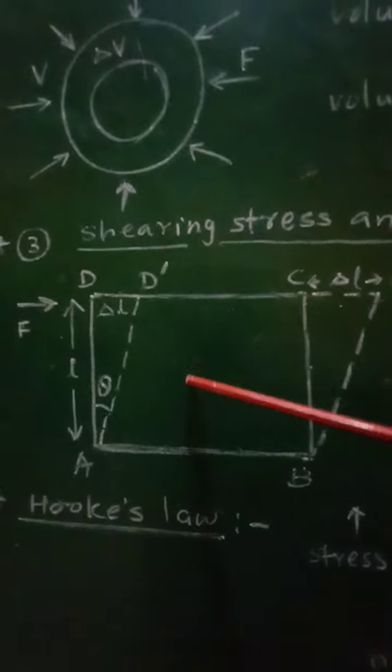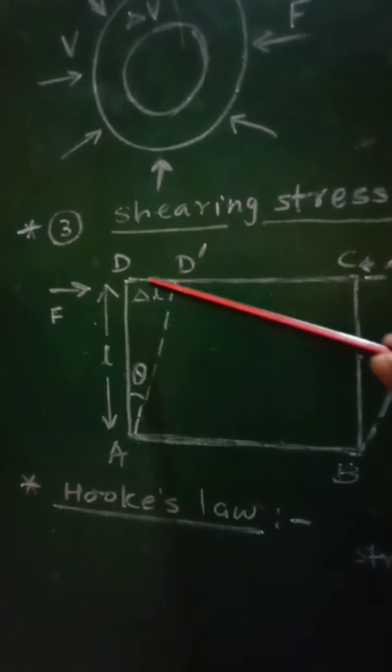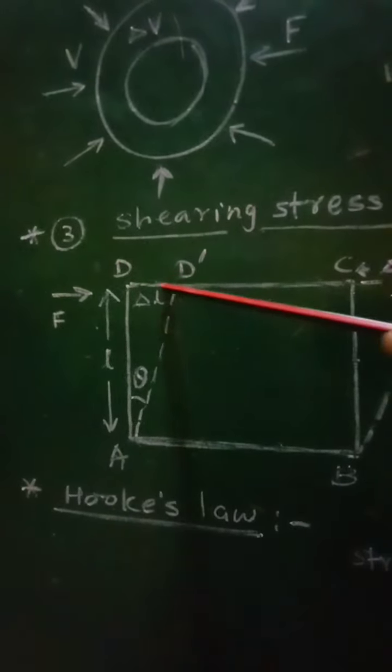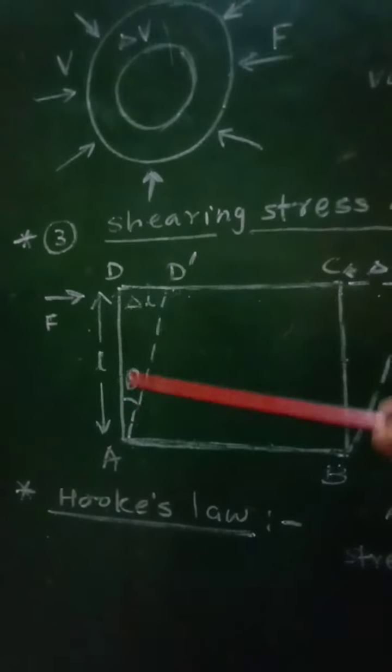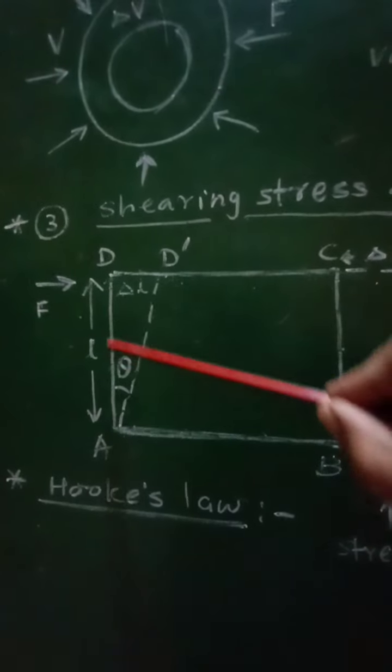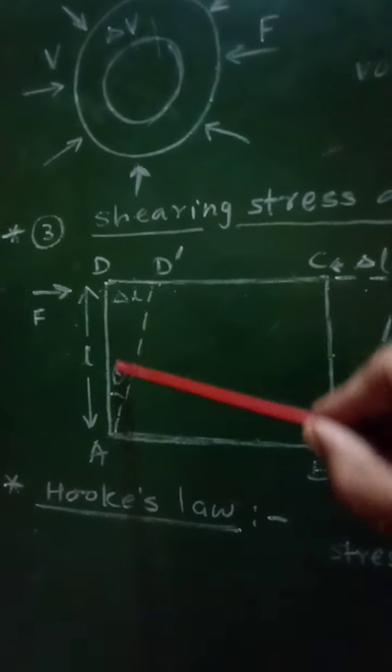So the shearing strain is the displacement of any layer from the fixed layer divided by its distance from the fixed layer.